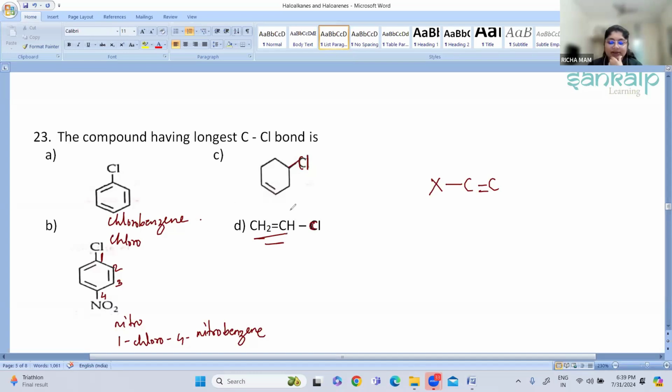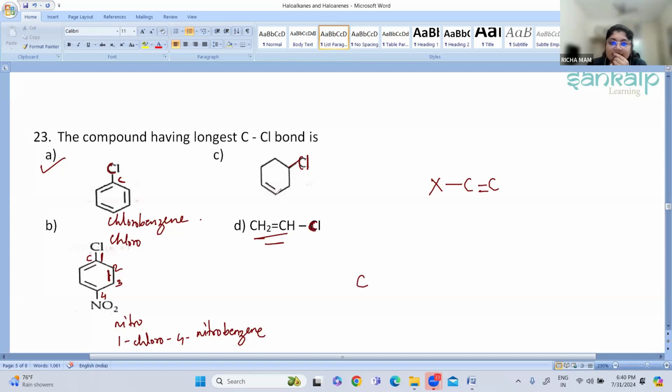So what you can see here is chlorobenzene, then 1-chloro-4-nitrobenzene, and vinyl chloride. There is a double bond. Here the double bond is not nearer. So in option A, option C, and option D, you can see that double bond formation takes place between the carbon and the C-Cl bond. Here is one carbon, here is your halogen; here also is your carbon-Cl bond. So in all three, double bond formation is taking place.